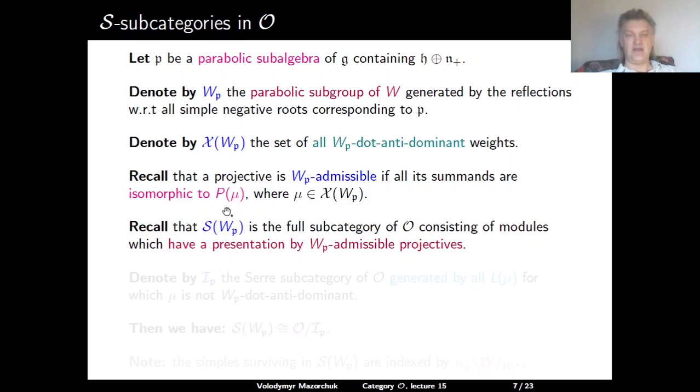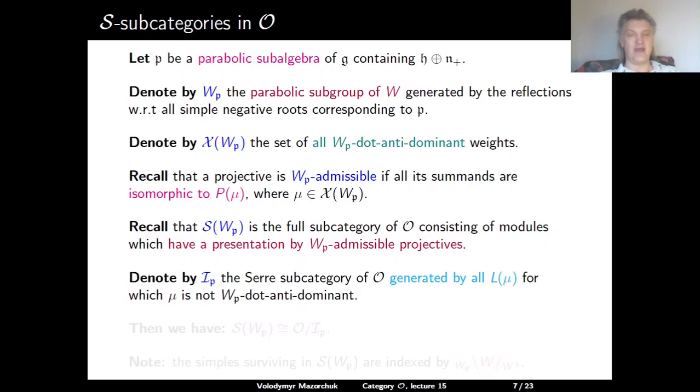Then we have defined the category S(W_p) as the full subcategory of O consisting of all modules which have a two-step presentation by W_p-admissible projectives.